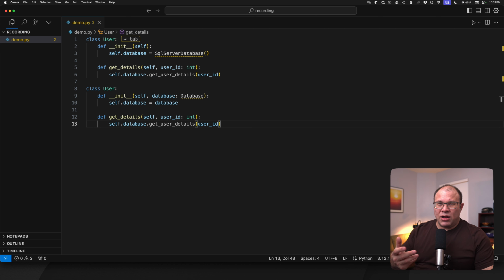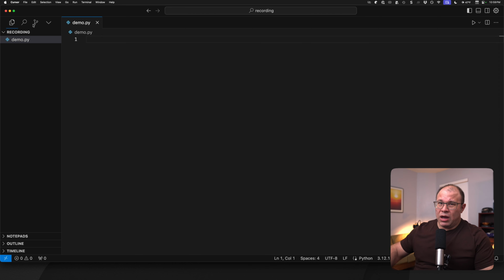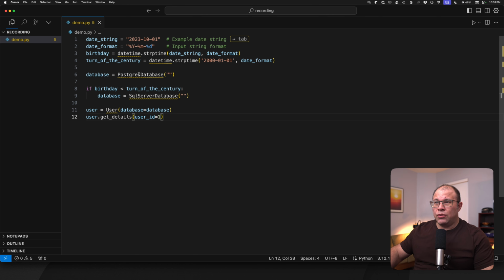While the concept is straightforward, passing a parameter into a class, its power lies in enabling flexible designs. Let me demonstrate this flexibility with another example that shows how we can switch between different database implementations on the fly here. So let's get rid of this code. Goodbye. Hello, new code.